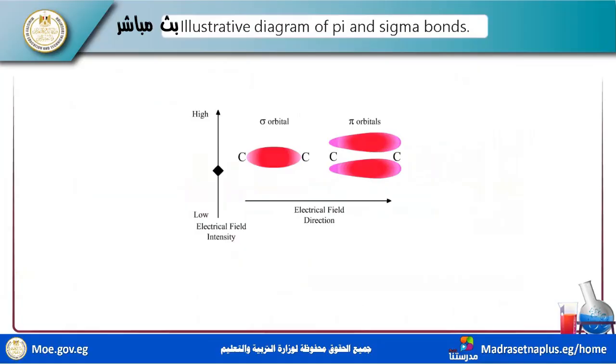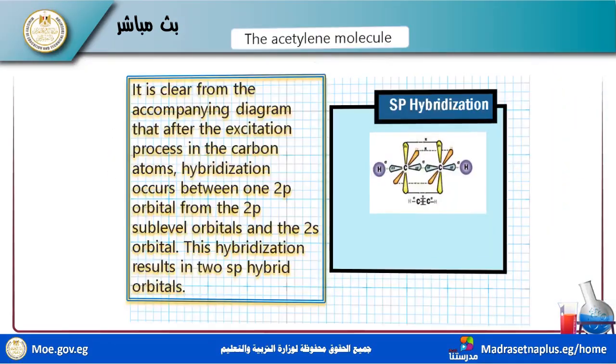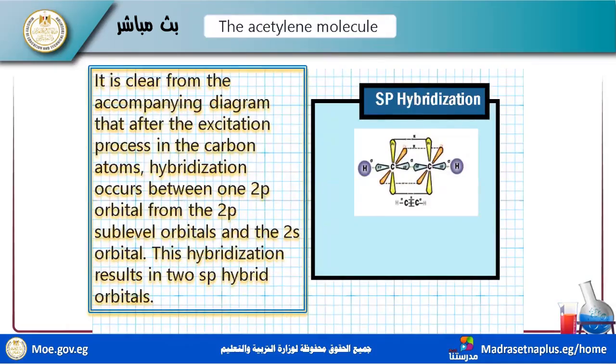In the ethylene molecule, there are many examples to explain the bonding here. We find the parallel orbitals approach here, and this is a pi bond, parallel, pi bond, but the sigma bonds we find in this section, and we understand that from this structural form. We have another example to illustrate sp hybridization, which differs from sp2 and sp3.